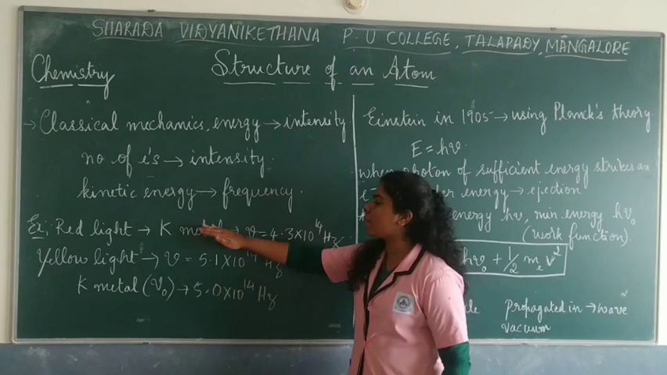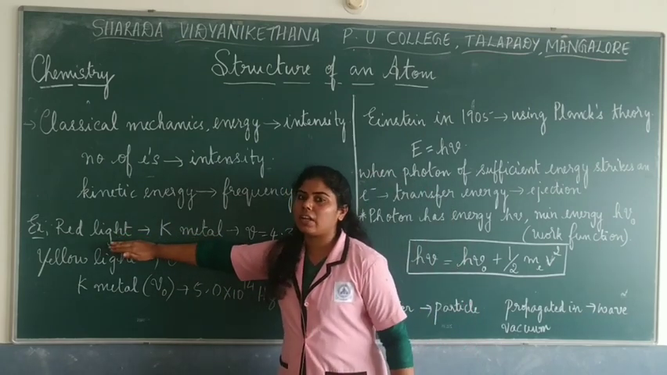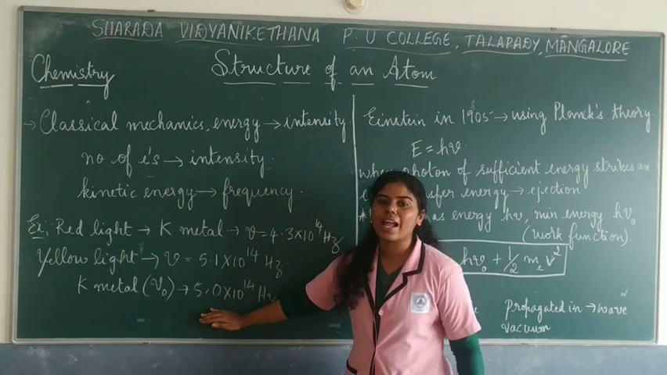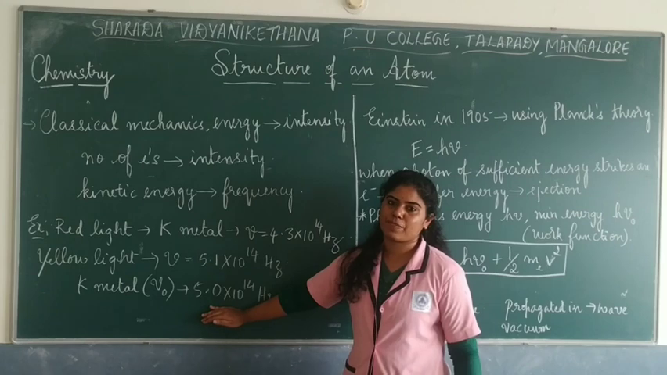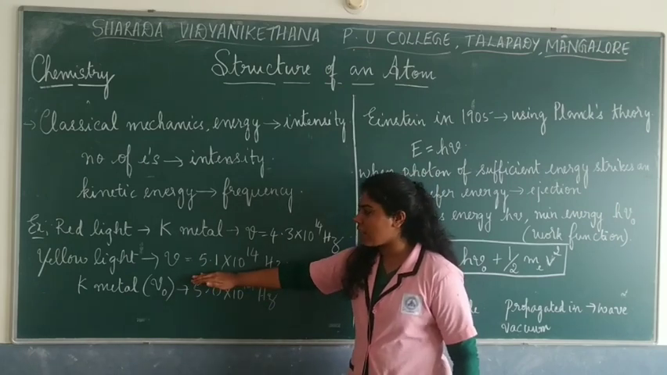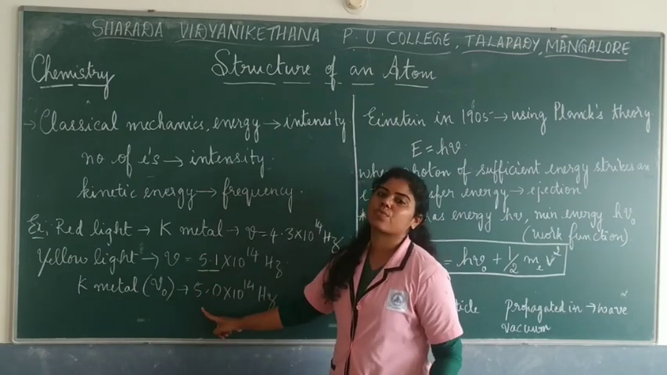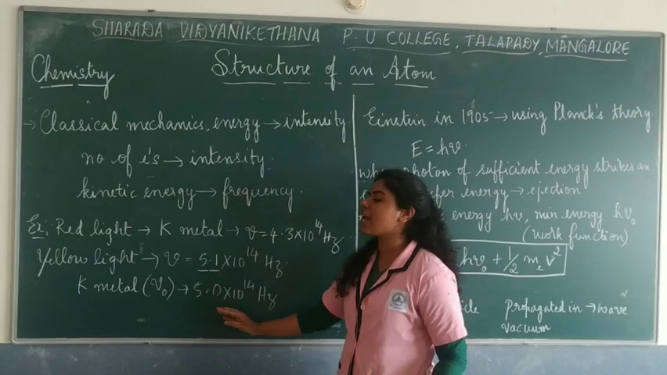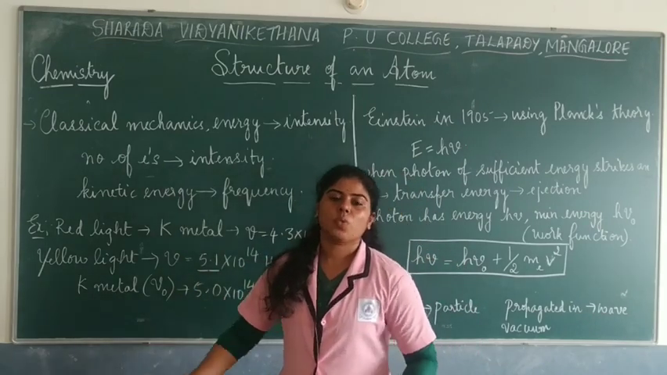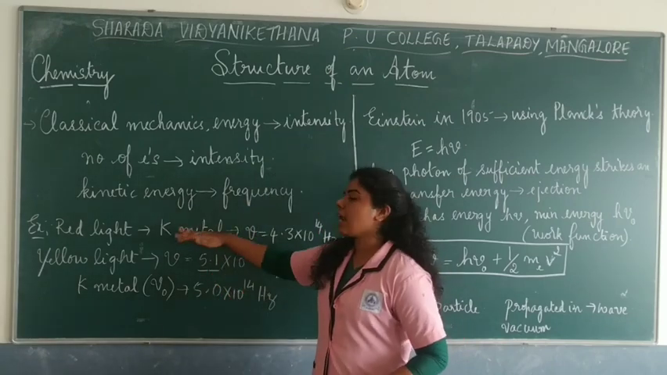So here you can make out and compare that even a brighter red or higher intensity cannot eject the electrons from a metal surface. Got it? It has a minimum frequency. More than that, that is yellow light, which is 5.1, can eject the electrons from the metal surface. That's why they say it is the threshold frequency for different metals, which can make the ejection of electrons possible. Hence, red light is not possible.